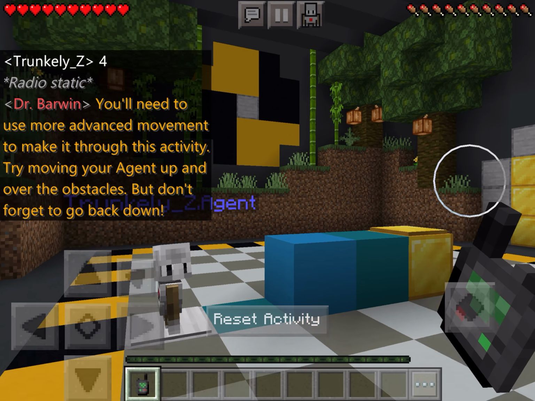What's this? We have to step forward? Okay. So looking at this, it looks like we need to step forward by 1, move up by 1, and step forward by 1, 2, and 3. So there's going to be multiple steps here. So let's go to our code builder. I'm going to want my guy on chat command, yeah, run is fine. We are going to move forward by 1. We are going to move up by 1 because we got to make it above that block. And then we're going to have to move forward now by 3. And let's see where that gets us.